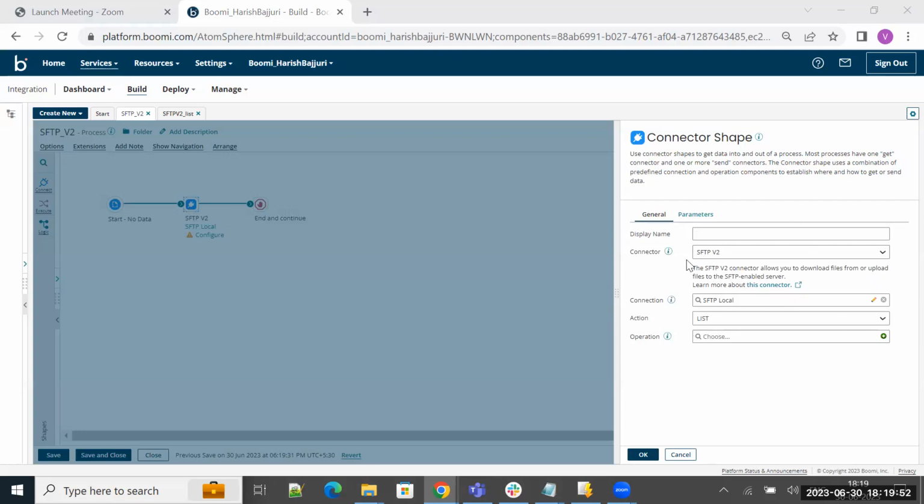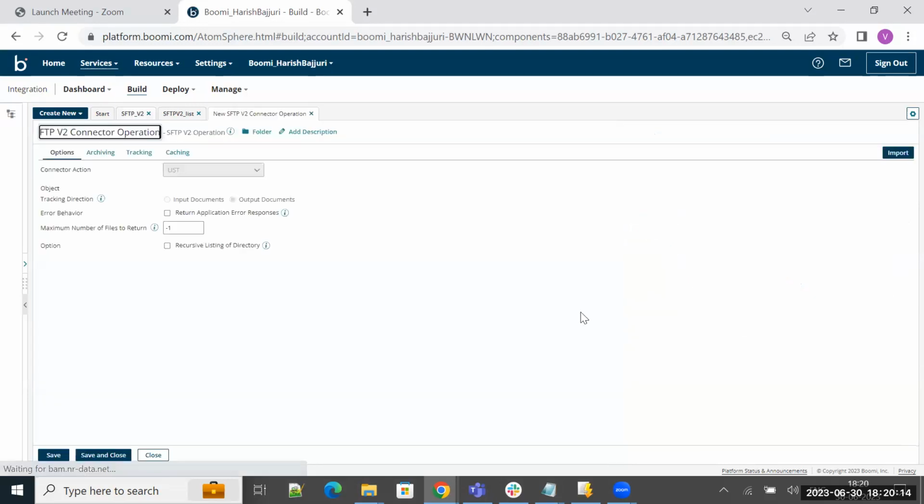I have a sample SFTP v2 connection already set up, and I've selected the action type as list. The list operation basically fetches the metadata of files from the SFTP directory. Since we're using the SFTP v2 connector, the response from this connector will be in JSON format.